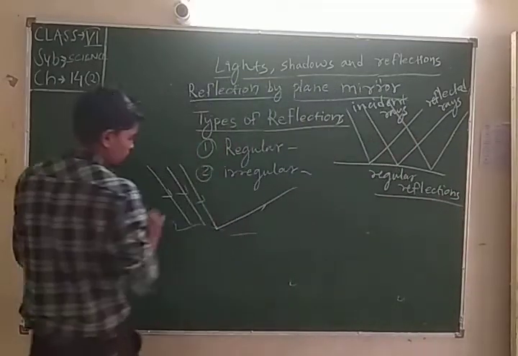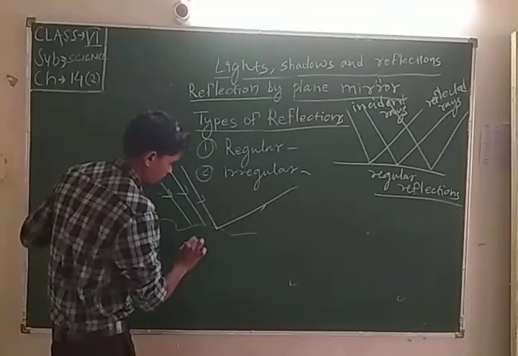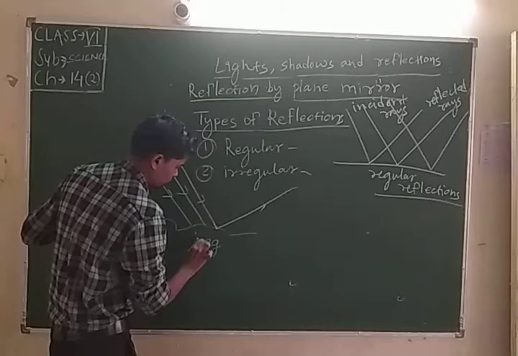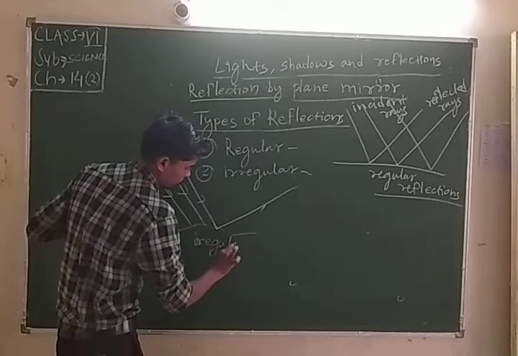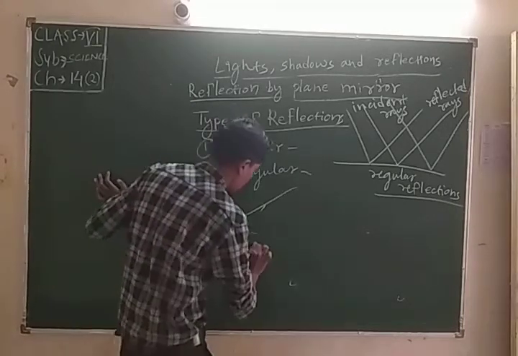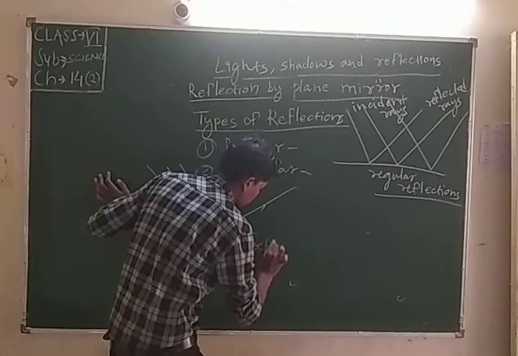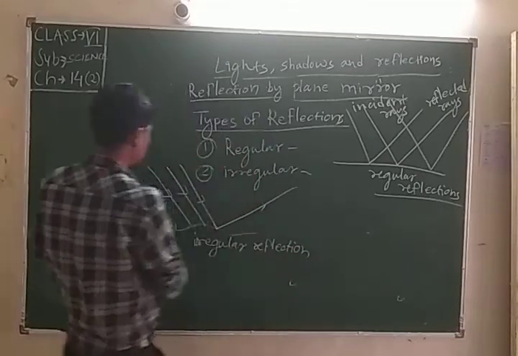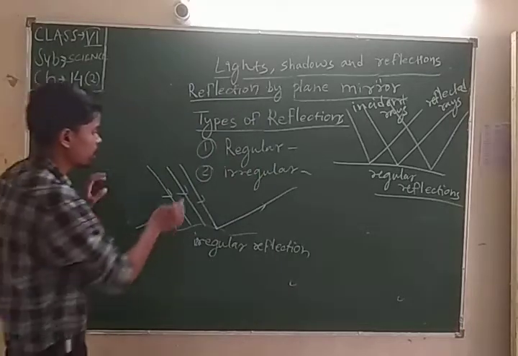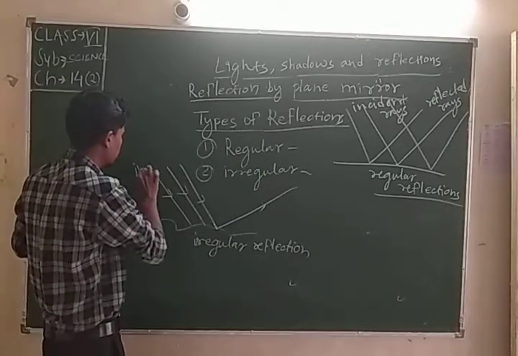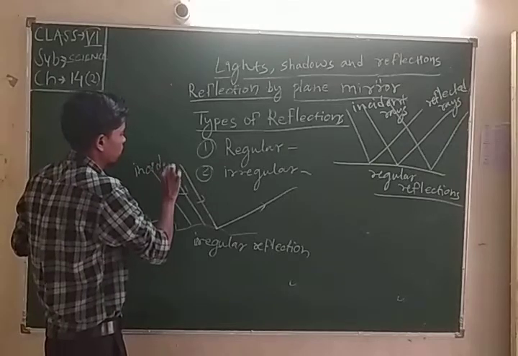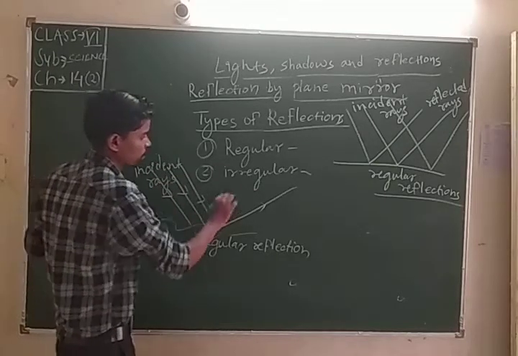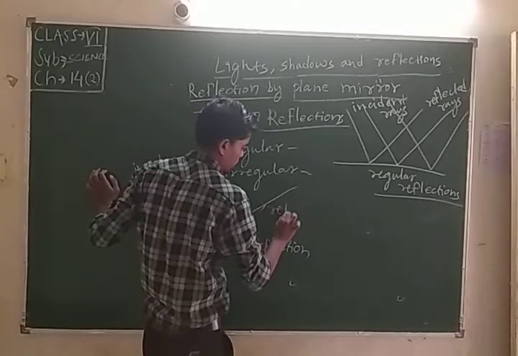And this is the irregular reflection. Students, look at this ray. This is the incident ray, and this is the reflected ray.